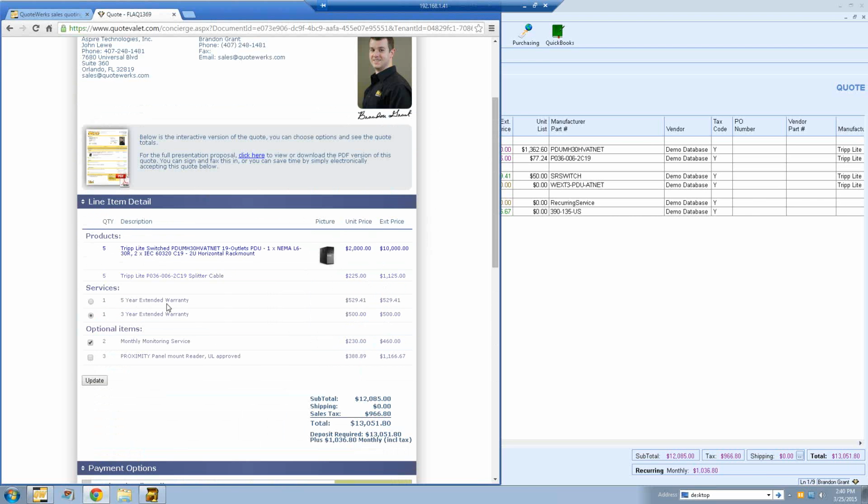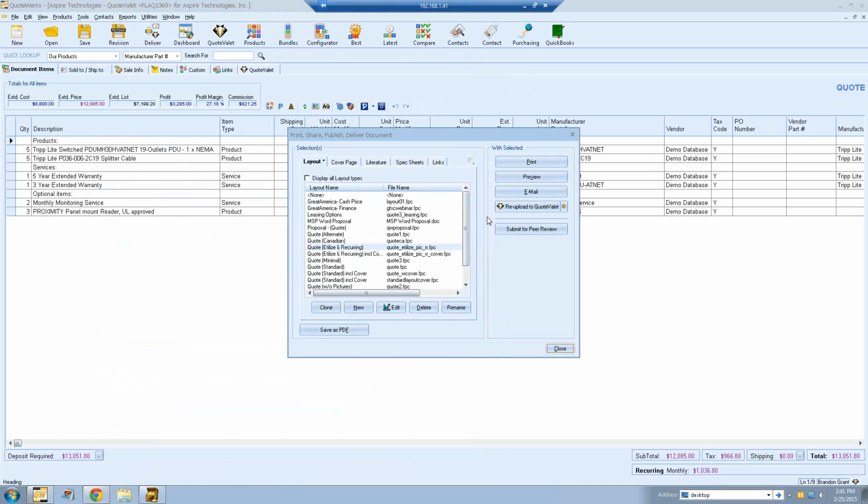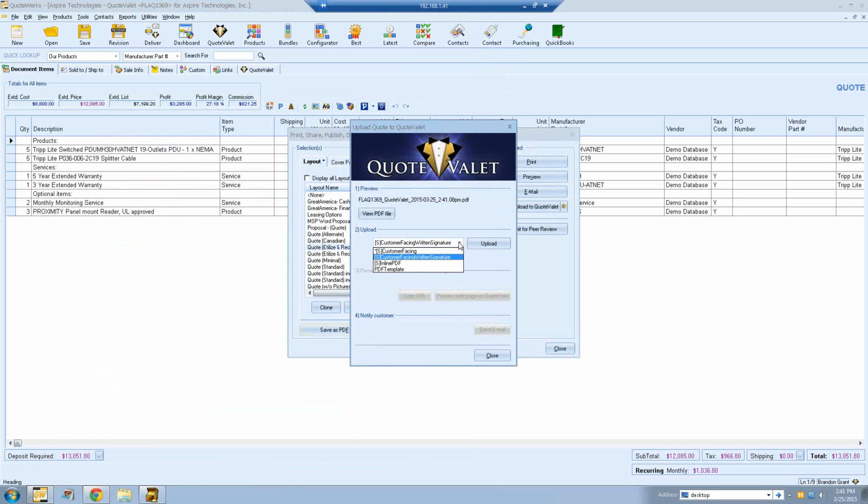So what you actually see here is the PDF document, instead of the customer having to click on the PDF document. We can do that in QuoteWerks by, again, selecting just a different layout. So we'll go back to Deliver. We'll choose Re-upload to QuoteValet. And then from the drop-down, I'm going to have another option that says Inline PDF. This Inline PDF document is going to basically use the QuoteWerks layout that I've selected here and insert it into the QuoteValet document. So I'm going to choose Upload.